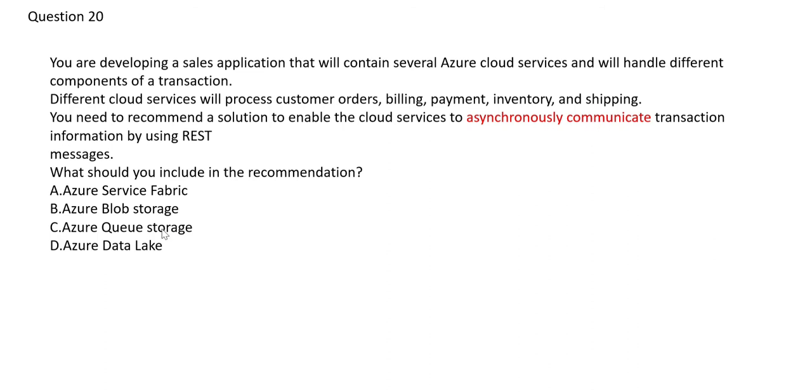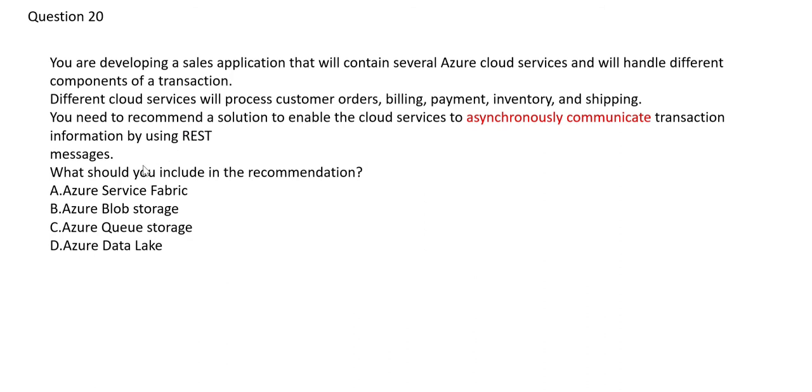You have to keep the data in the queue. You cannot keep the data in blob storage directly, because we are talking about transactions. Blob storage is good for data like images and videos. Data lake will store very big files, but here we are talking about asynchronous communication, transaction information through REST messages, etc. So these are messages.